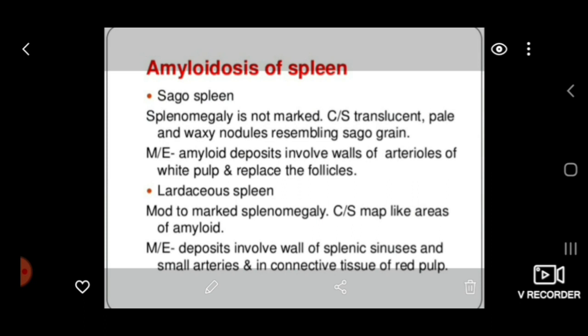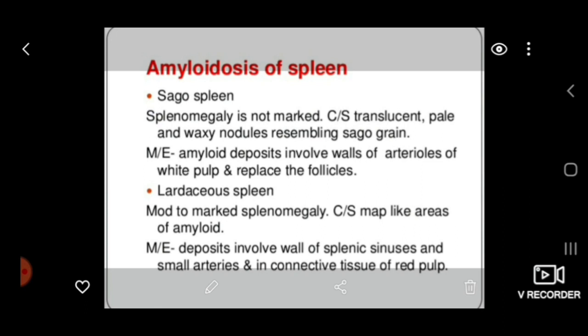For unknown reasons, spleen amyloidosis can have two gross appearances. One is sago and the next is lardaceous. Sago means in Hindi sabudana. So it resembles sago grains, like pale and waxy nodules on cut surface. On microscopy, amyloid deposits involve wall of arterioles of white pulp and replace the follicles.